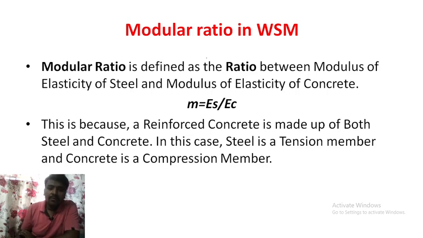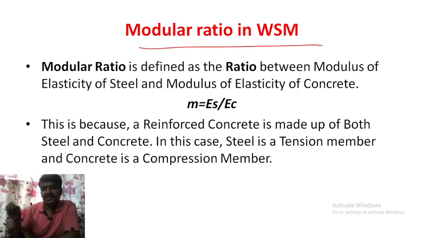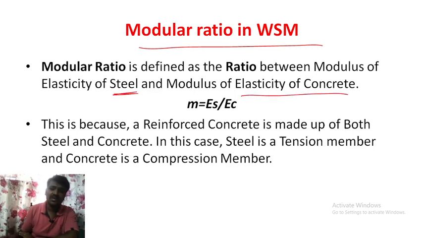Now modular ratio in working stress method, very important. First of all, understand what modular ratio is. Modular ratio is defined as the ratio between the modulus of elasticity of the steel and the modulus of elasticity of the concrete.